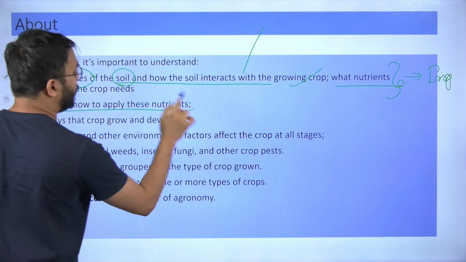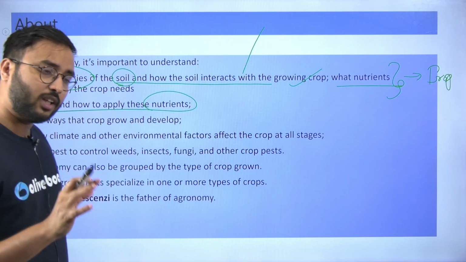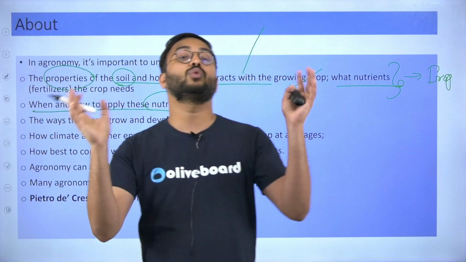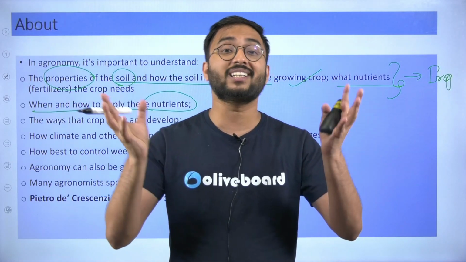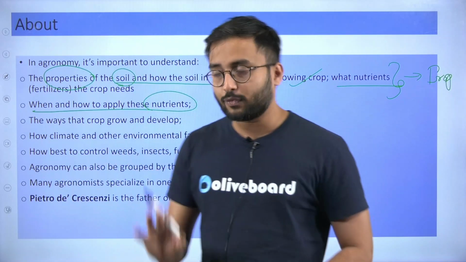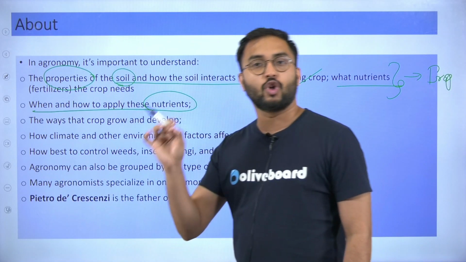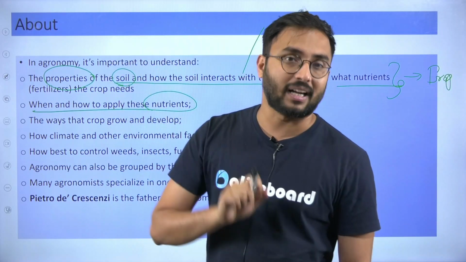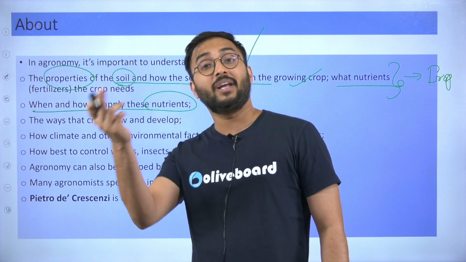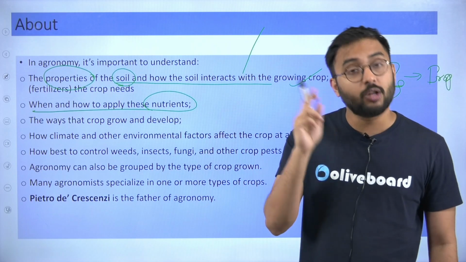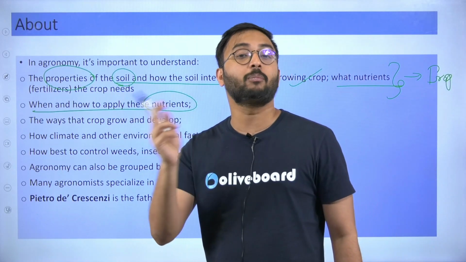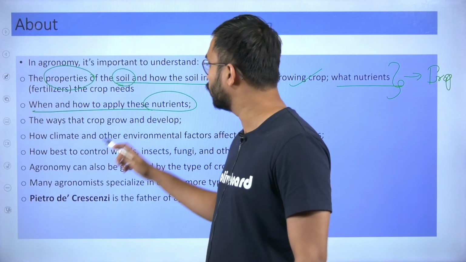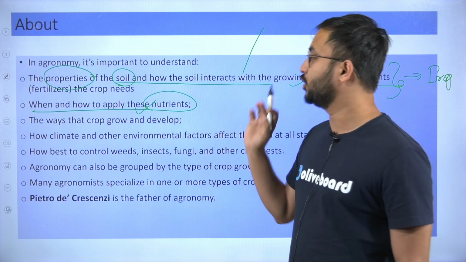When and how to apply these nutrients, that is, as agricultural crops are grown in a setup of ecology and in the surroundings of climate, or surroundings affected by climate. So therefore you should know which is the particular month in kharif cropping. If I am planting rice, then what are the months when I should plant it? What is the month when it would be physically matured or flowering? What is the flowering period of that particular crop? What is the harvesting period of that particular crop? So you should know about when and how to apply these nutrients.